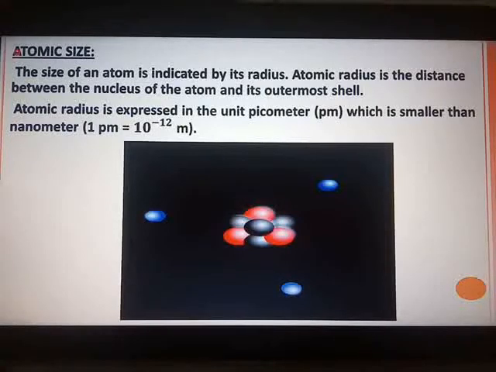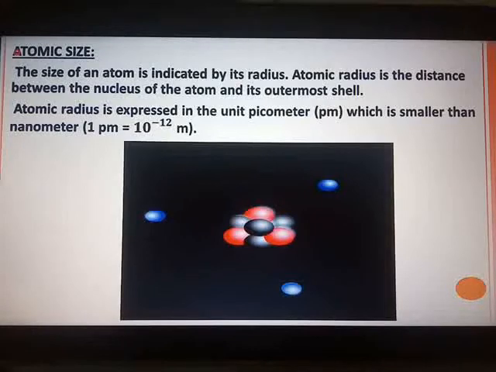And I have told you that while going from left to right within a period, the atomic number increases 1 by 1, and the additional electron gets added to the same outermost shell, and hence the atomic radius goes on decreasing while going from left to right within a period. But for a group, the atomic size goes on increasing when you come from top to bottom, because a new shell gets added every time, and therefore the distance between the outermost electron and the nucleus also goes on increasing and the atomic size increases.